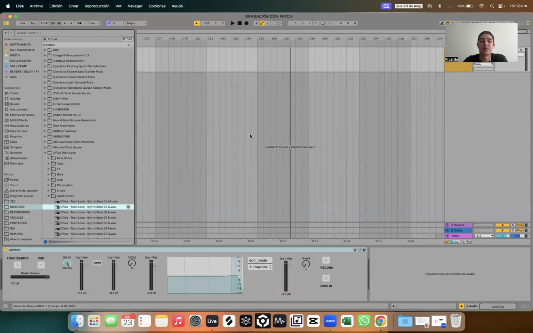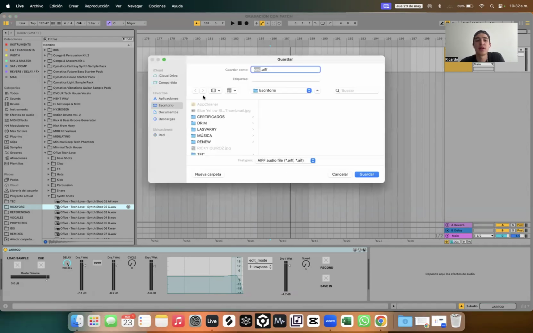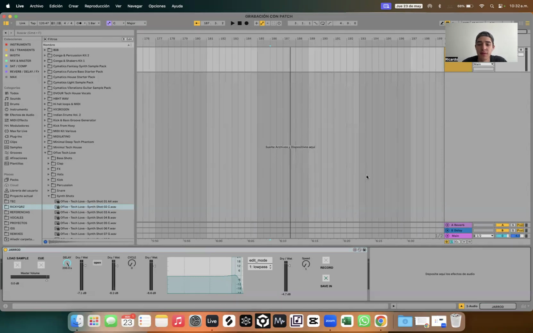Hello, this is my Max patch, and I will show you all the functionalities. First, I will select the folder. I will select it on the desktop. I will say activity one, and I will put it in WAP. Then I press save, and then I hit record.